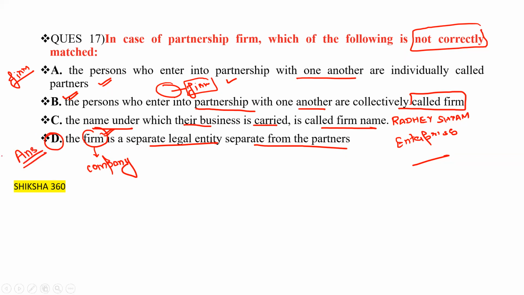The company is a separate legal entity. The firm is not a separate legal entity separate from its partners. This statement is wrong here. Okay, now let's move to the next question.